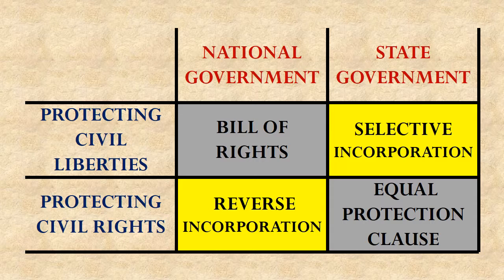But now if we flip it around and look at the other two cells, we see where the Supreme Court had to invent things that are not actually found in the Constitution, where they had to invent selective incorporation to force states to obey the Bill of Rights, and they had to invent reverse incorporation to force the national government to obey equal protection. These things do not exist in the Constitution.